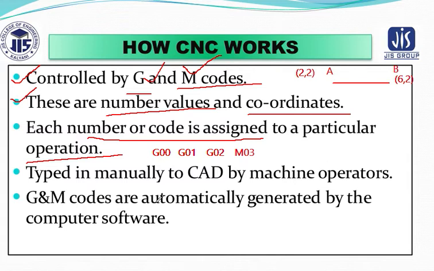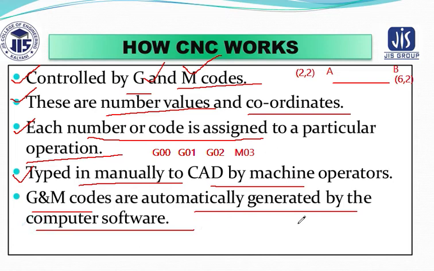Next, the fourth point that we are discussing: it is typed in manually to CAD by machine operators also. So you can see this is all the way CNC works. Next, it has been told that G code and M code are automatically generated by computer software also.